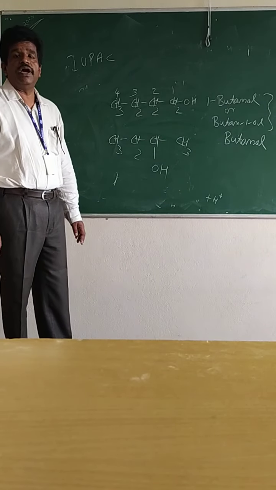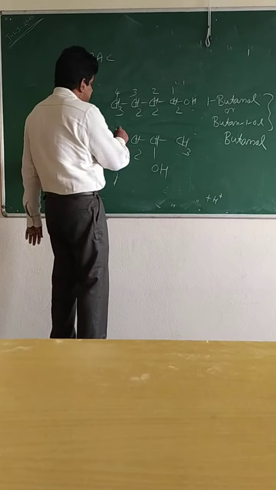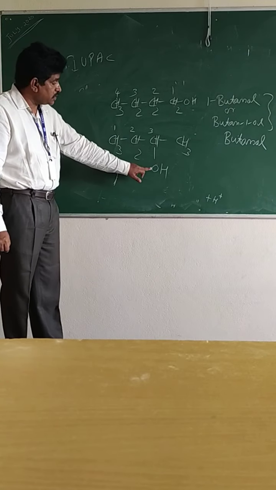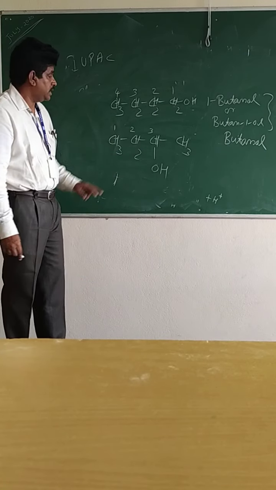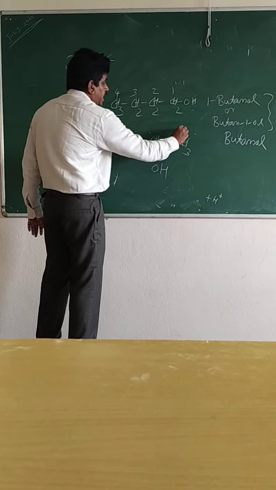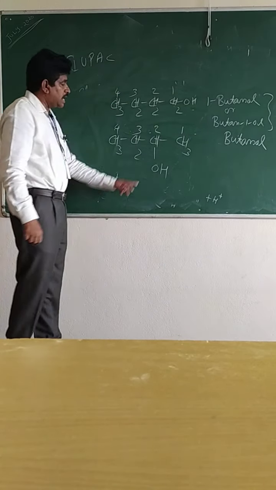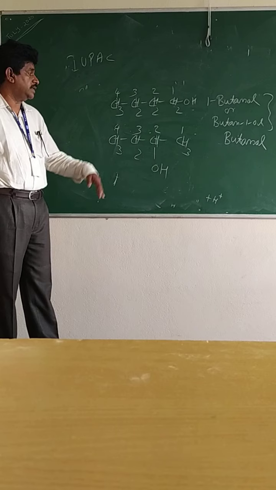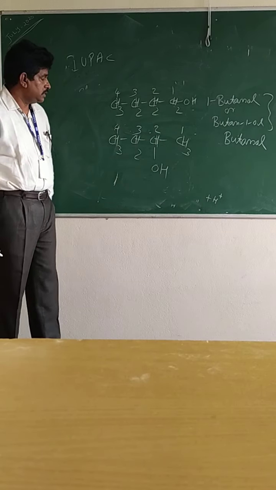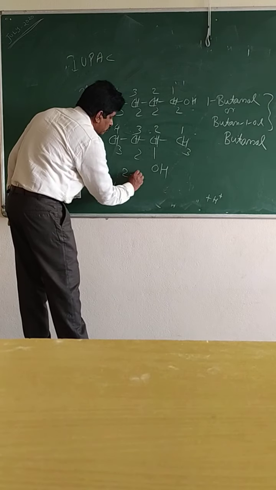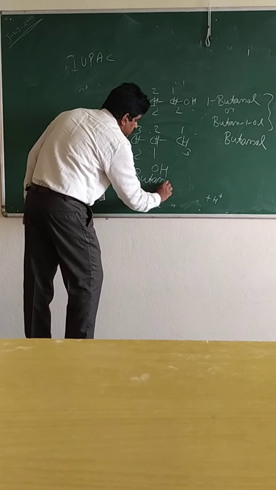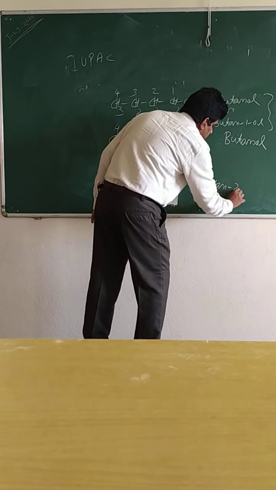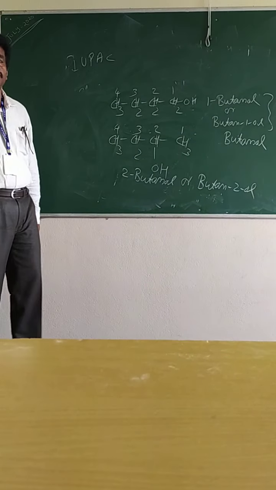But in this case, CH3CH(OH)CH2CH3, we have to mention the number. If you start from here, 1, 2, 3, the carbon atom to which the OH group is attached will get number 3. Instead of that, if you start from the other end, the carbon atom to which the OH group is attached will get number 2. So we have to go for the lowest number. So the OH group is on the second carbon atom. You can write 2-butanol, or butan-2-ol.